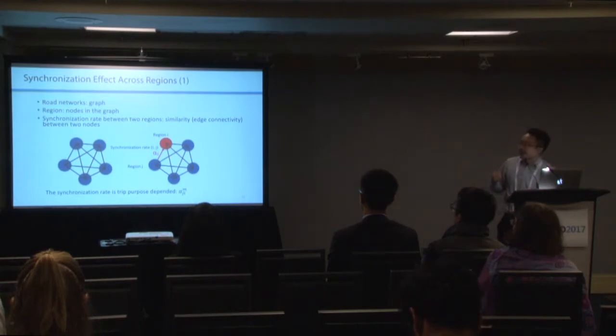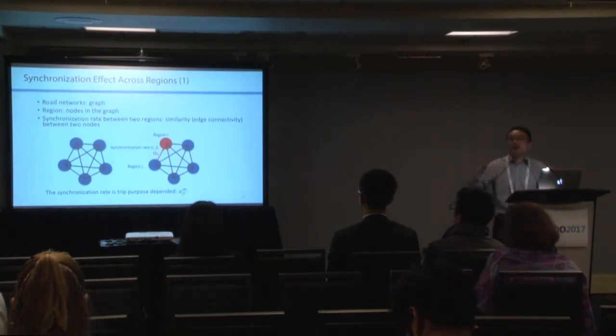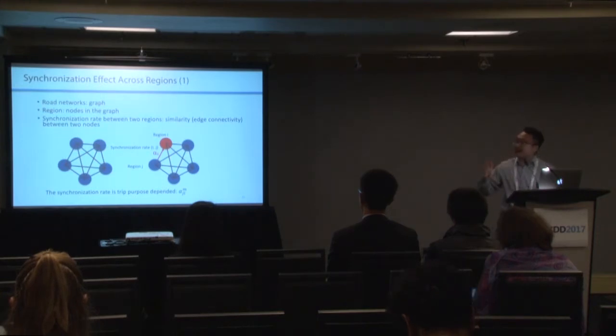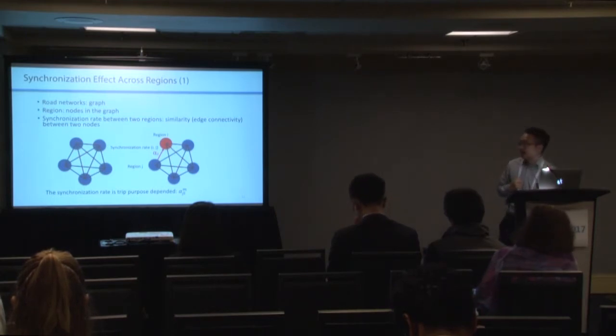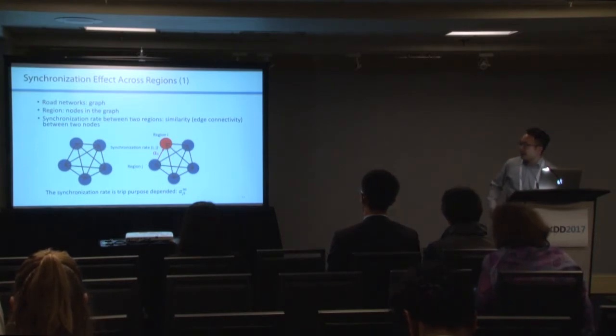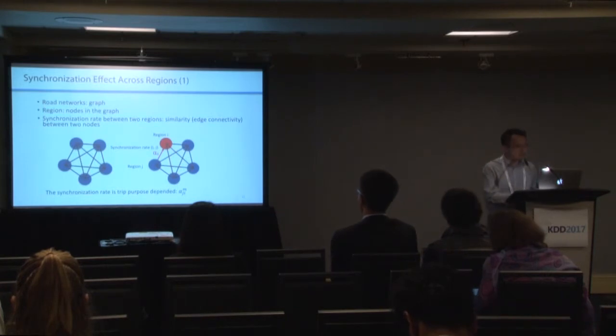With this analogy, region i can be synchronized from some neighborhood nodes like region j and some other adjacent nodes like region k or region l. All these arrival patterns can be synchronized to region i with this alpha rate. Also notice that the alpha rate is trip-purpose dependent, which is actually a three-dimensional matrix with j's influence on i with trip purpose m.